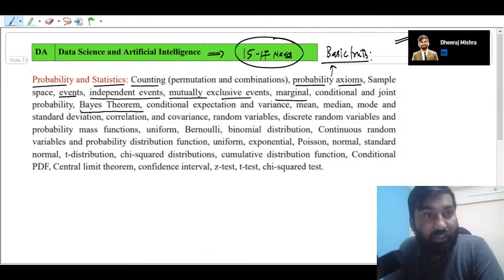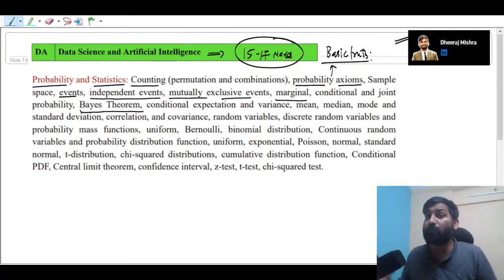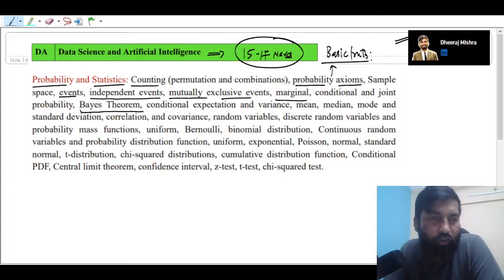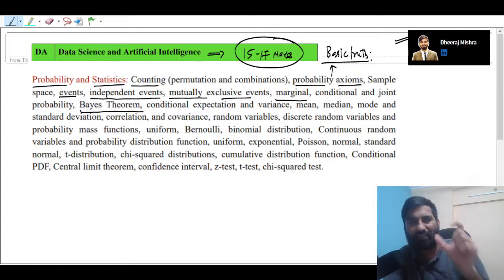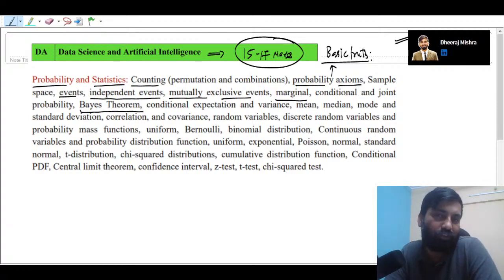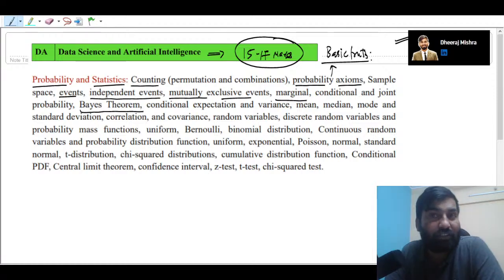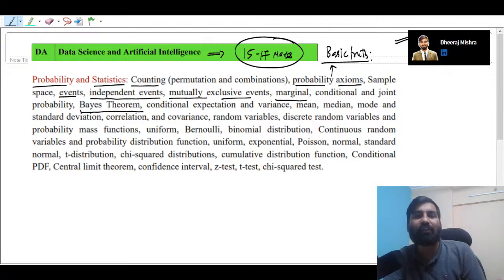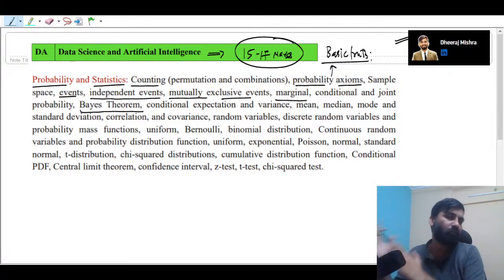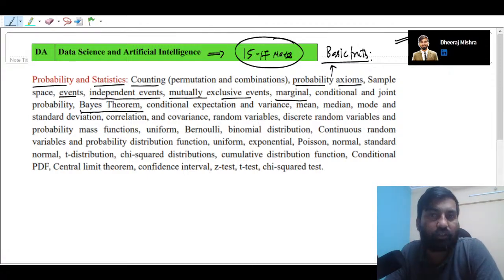Suppose you have a very big problem. If you want to solve a big problem, what you will do is divide that problem into small pieces and then solve it. In computer science, computer scientists call it the divide and conquer rule. You divide the entire process into smaller pieces, and then you conquer it.